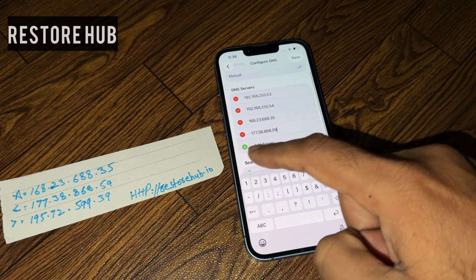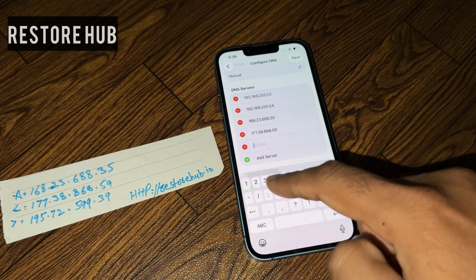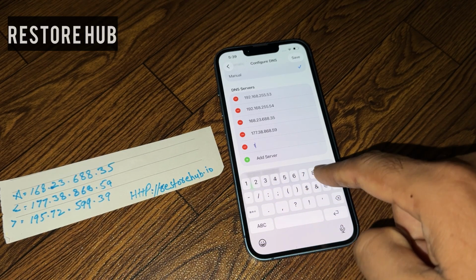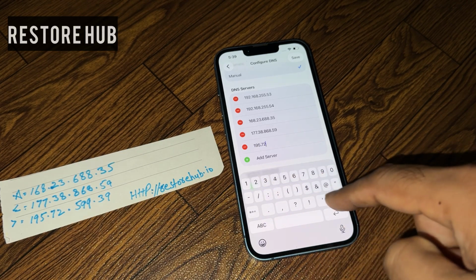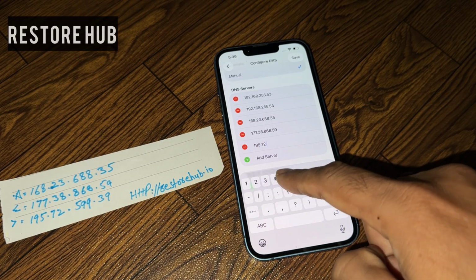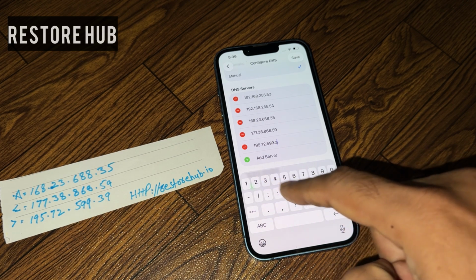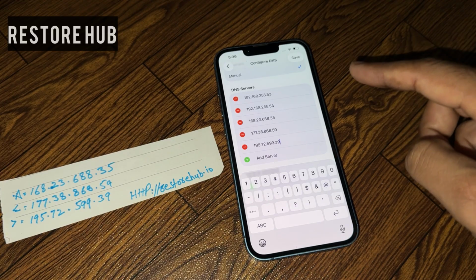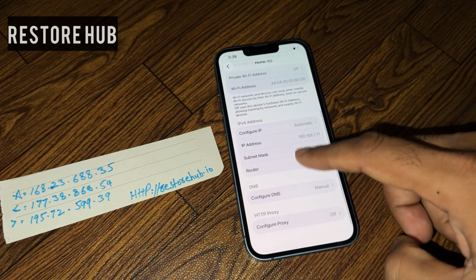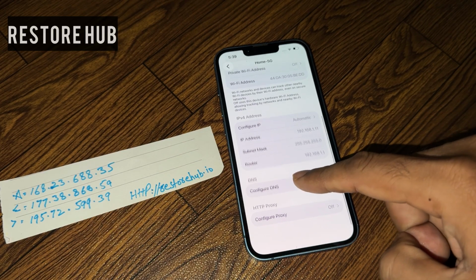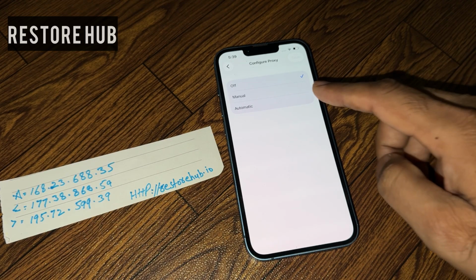Okay, simply tap on add server again: 192.579.599.39. Okay, in that section you need to simply tap on save. After that you need to tap on this option.